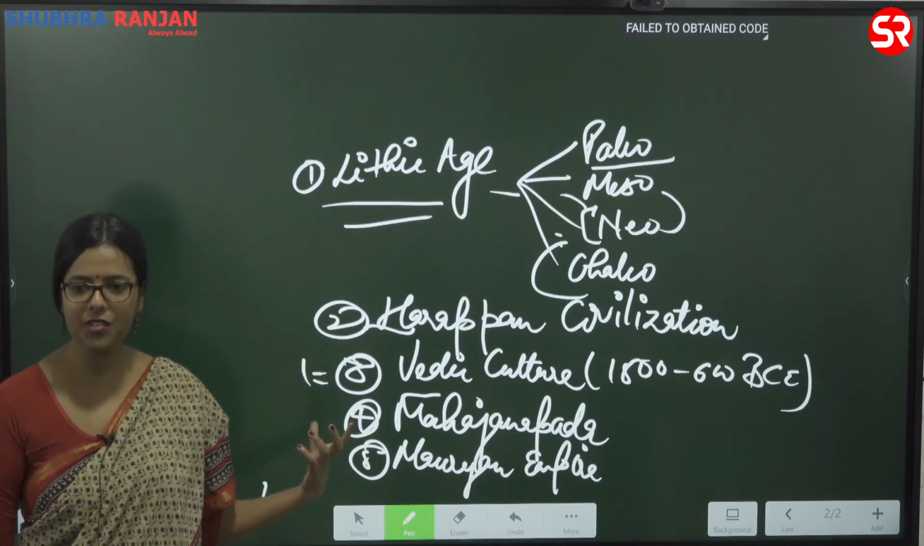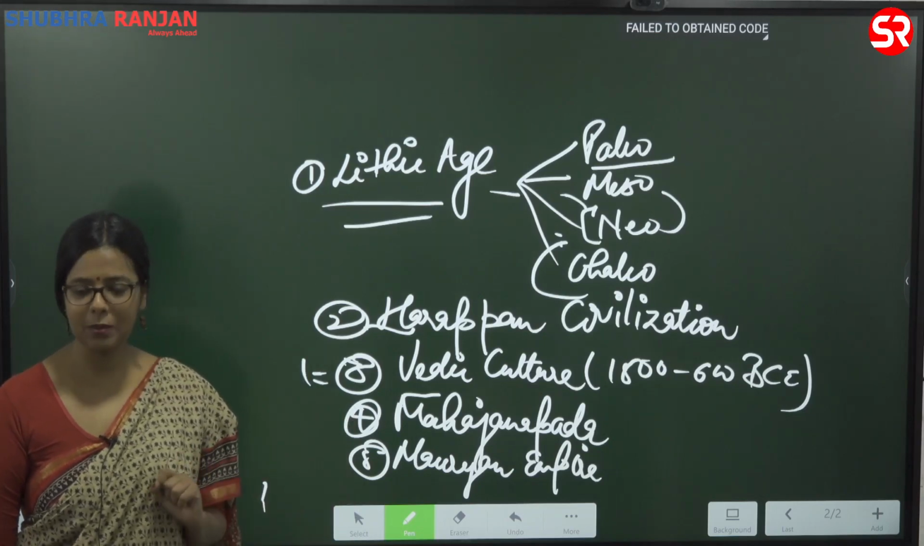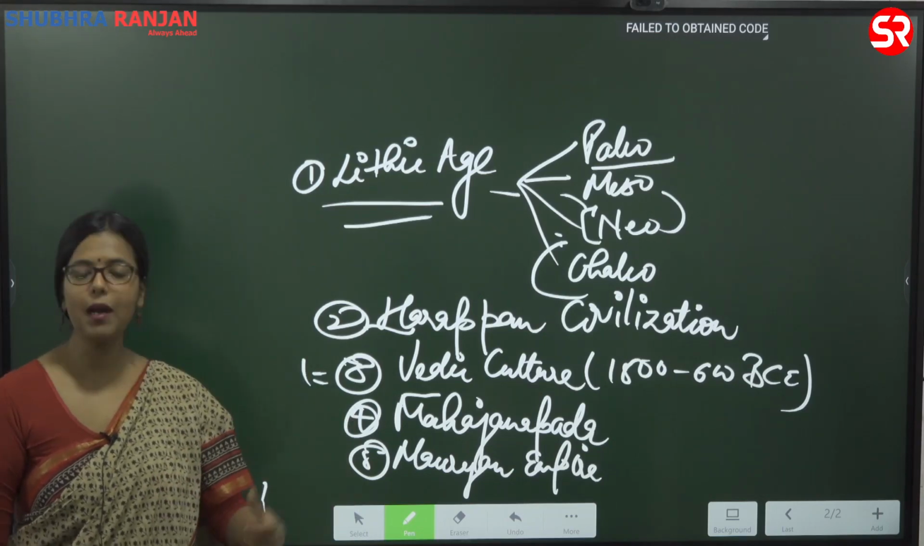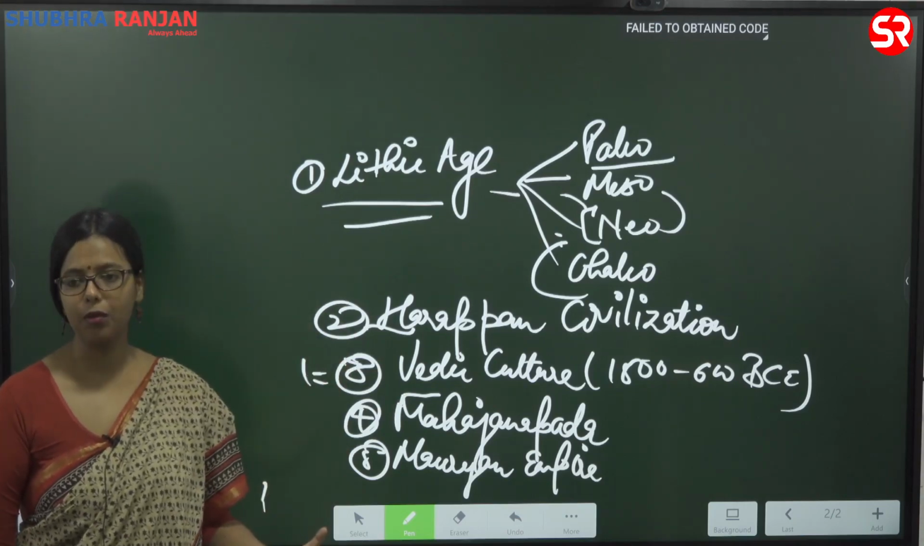If you look at the question paper, they are hardly asking dates. They will not ask you when did the Battle of Panipat happen. They will ask you why battles were fought at Panipat. Why was Panipat that important?